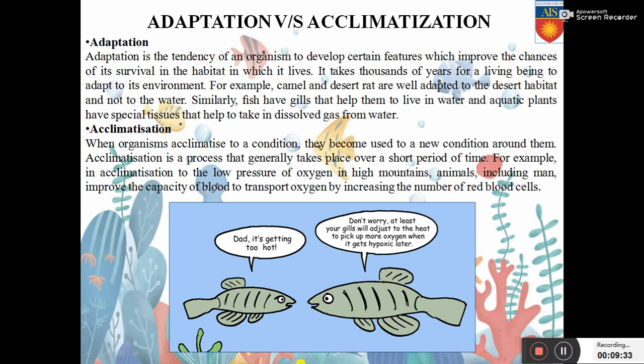So see, if the fish is suddenly surviving in a very hot temperature, then what happens is the gills adjust to the heat and pick up more oxygen. This is a natural case for the fish, like it is natural for us. So adaptation to the environment for a brief period of time, in a very short period of time, that is acclimatization.